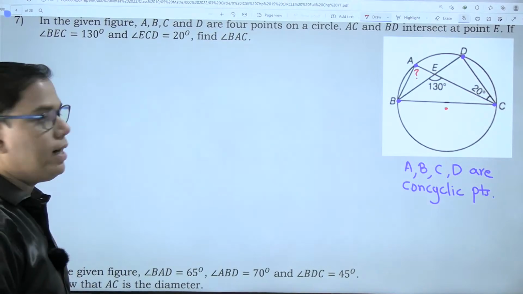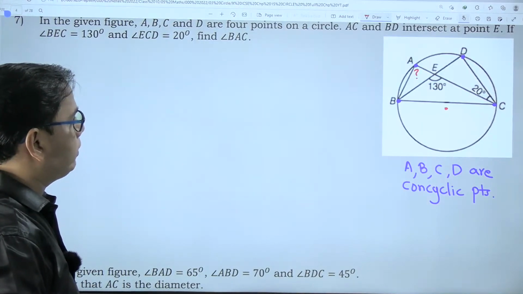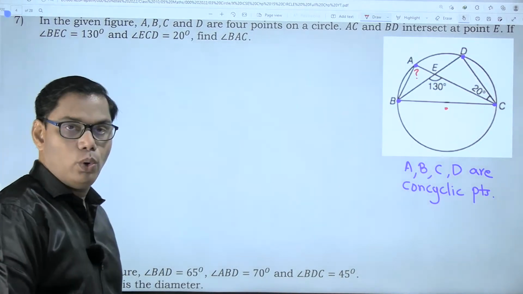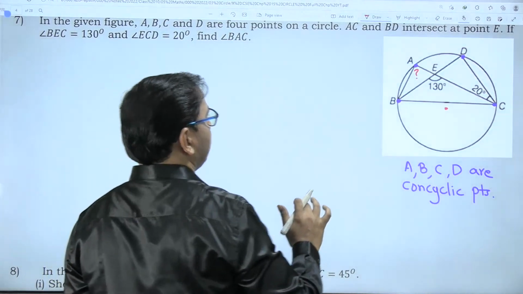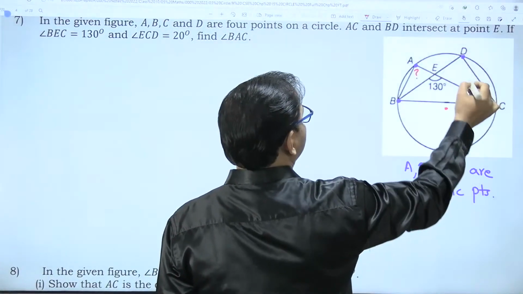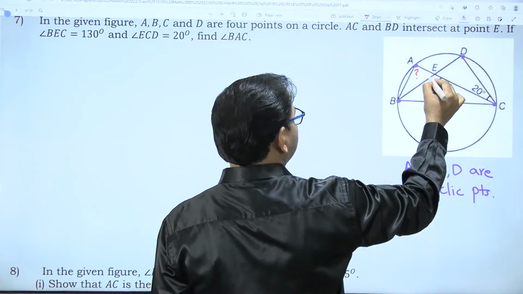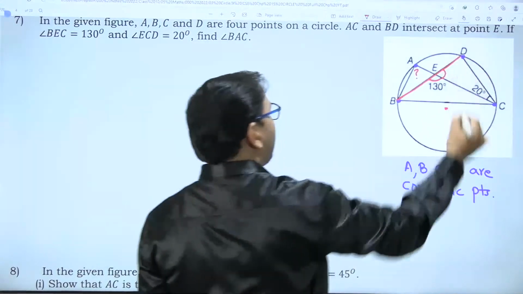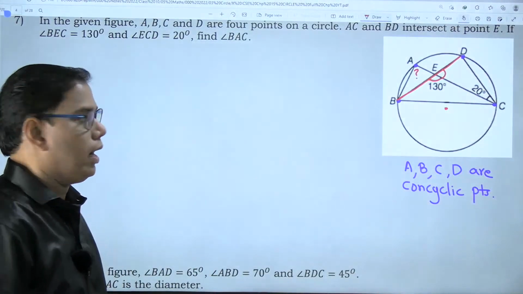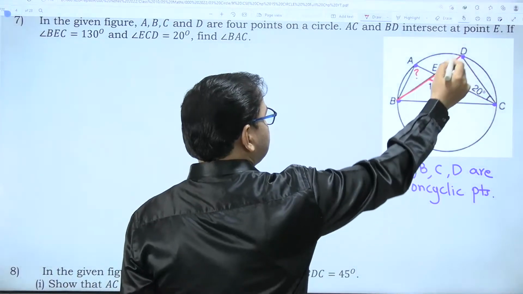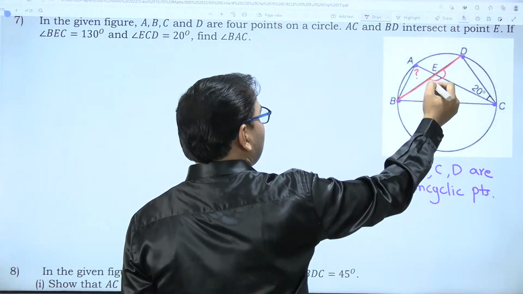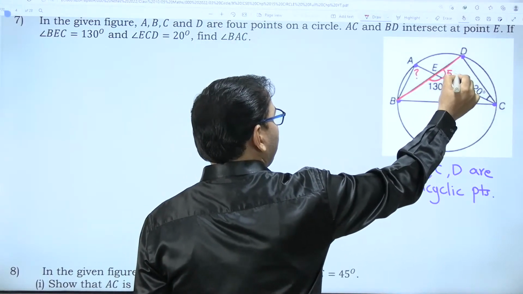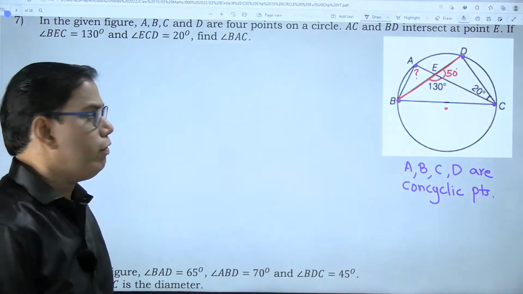Right? Are you getting it? Are you close to your answer? Look carefully. What can you say about angle DEC? This angle and this angle, when you combine them, are angles in a linear pair. They form a straight line. Which angles? Angle BEC and angle DEC. So their sum is equal to 180 degrees. If this angle is 130 degrees, this angle will be 50 degrees. Correct? This angle will be 50 degrees.